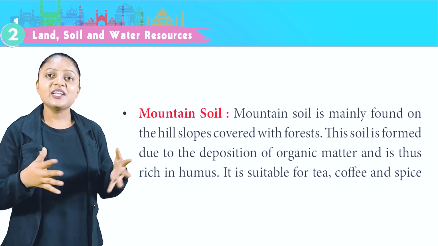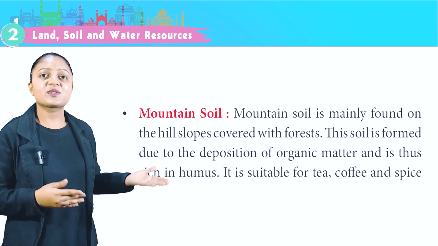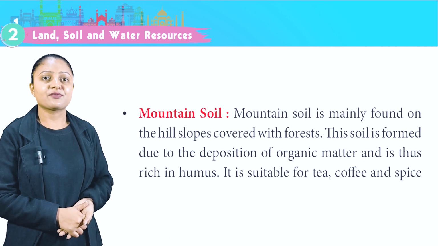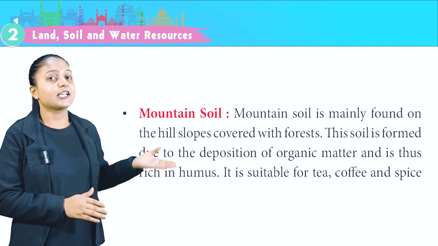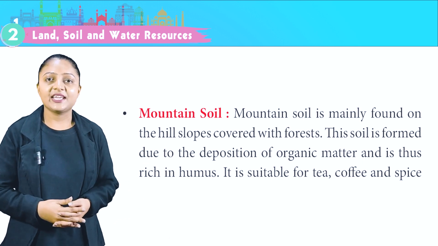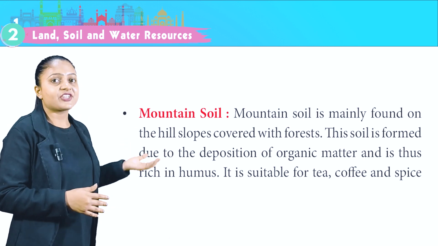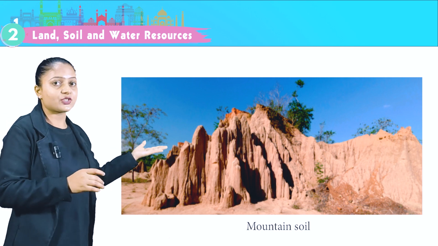Mountain soil. Mountain soil is mainly found on the hill slopes covered with forest. This soil is formed due to the deposition of organic matter and is thus rich in humus. It is suitable for tea, coffee and spice cultivation. This is the image of mountain soil.